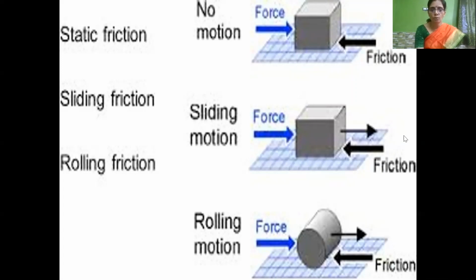And coming to rolling friction, the frictional force comes into play when an object rolls over the surface of the other object. If you compare, the frictional force of rolling motion is very, very less compared with that of sliding motion. So the motion will be fast as compared to sliding motion.